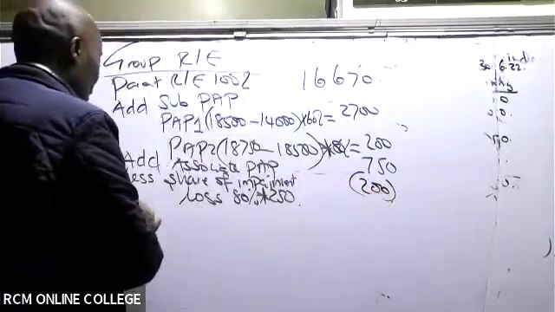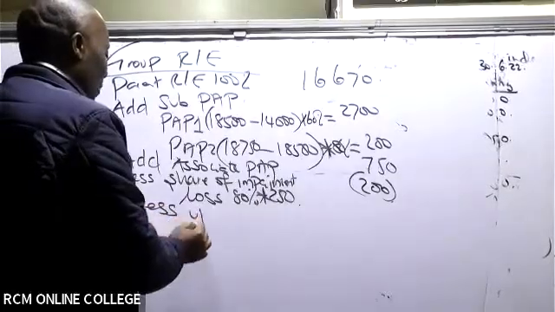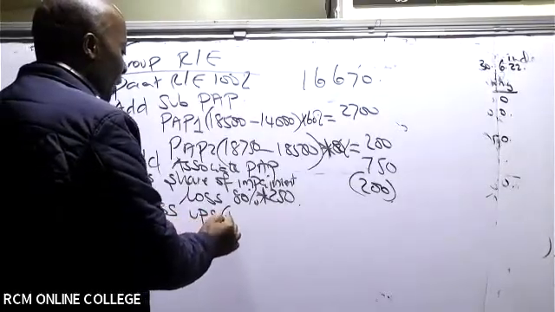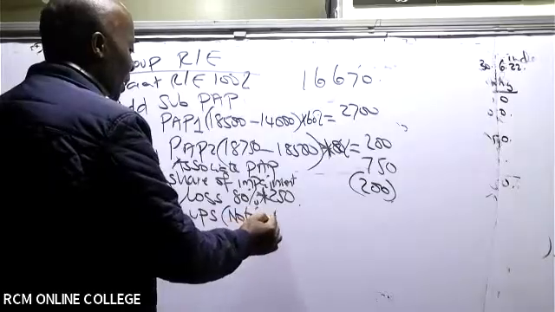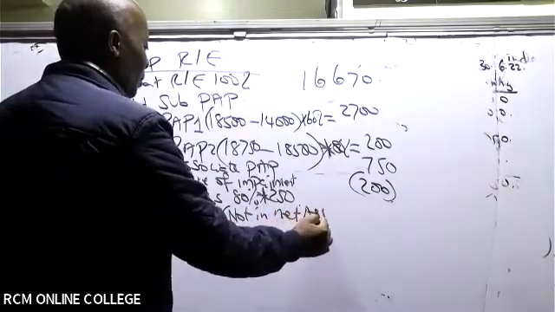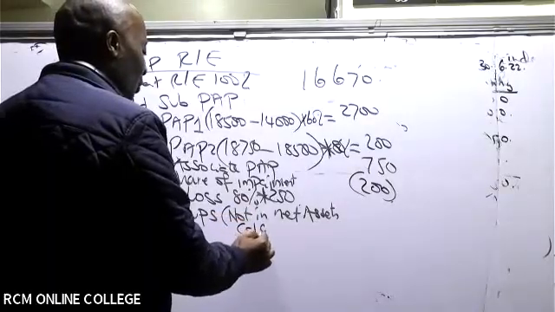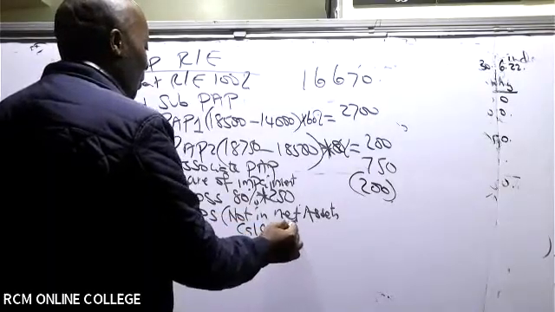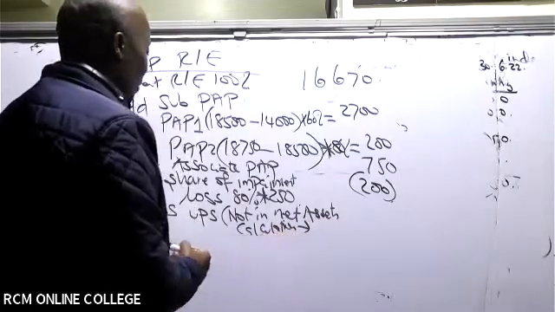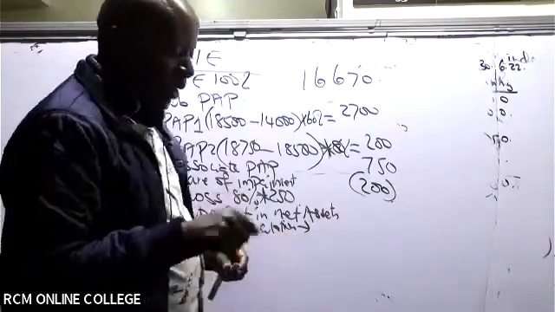And then we shall less here the UPS, since this is not in the net assets calculation. Why? Because remember here, it is the parent that sold to the subsidiary.